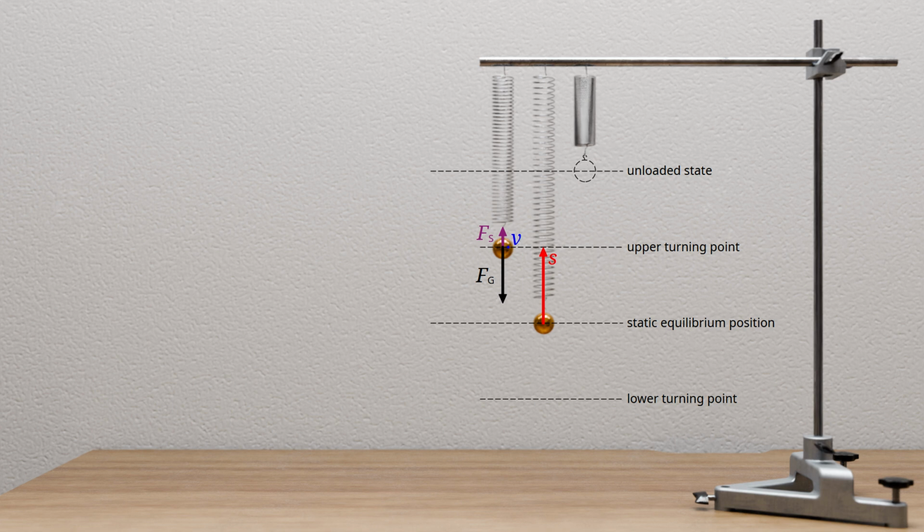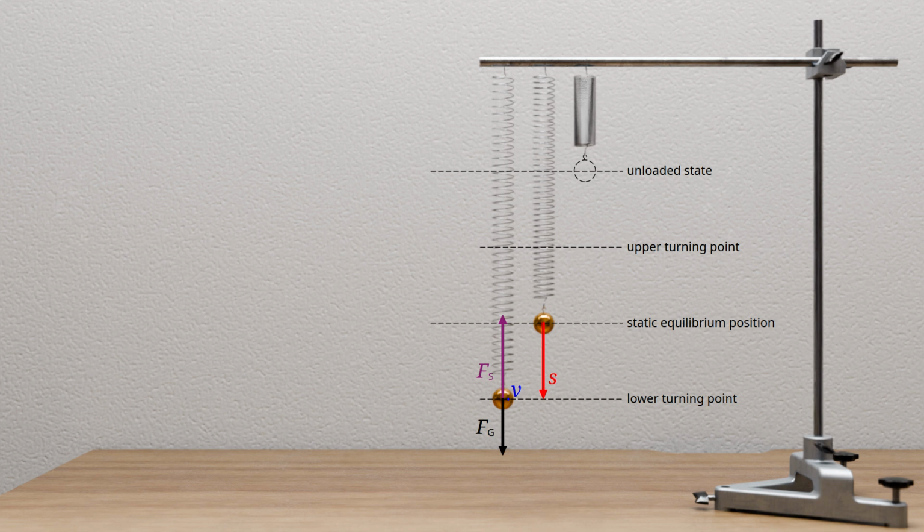This maximum restoring force accelerates the sphere downward again, increasing its velocity as it moves toward the equilibrium position. Upon reaching equilibrium, the sphere has once again reached its maximum velocity. The restoring force, acting opposite to the displacement, then slows the sphere down again. At the lower turning point, the initial state is reached, and the process repeats itself.